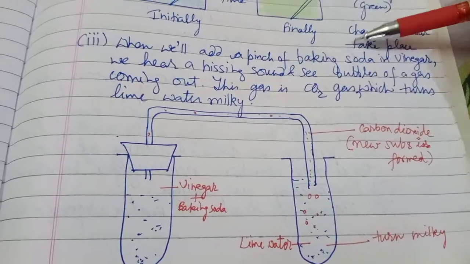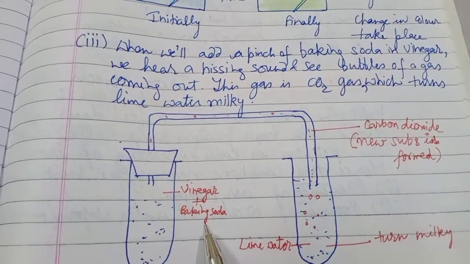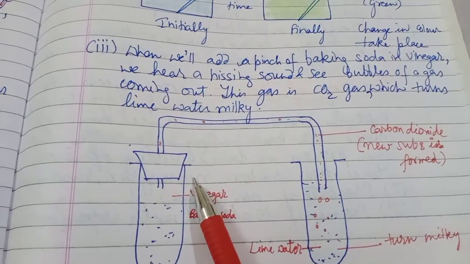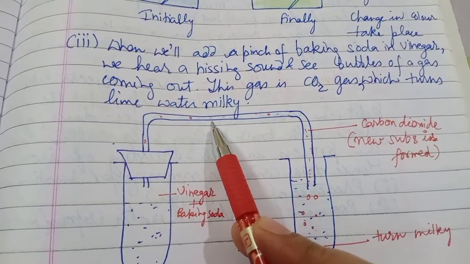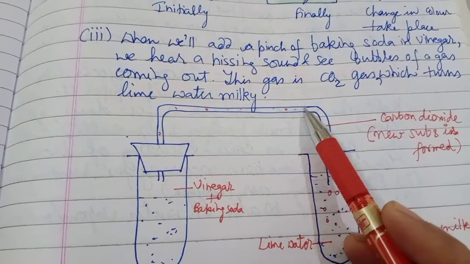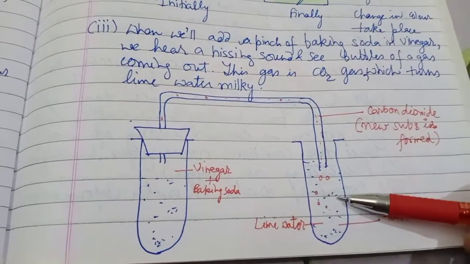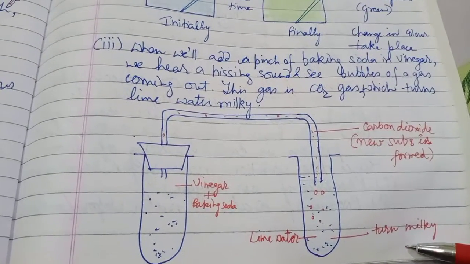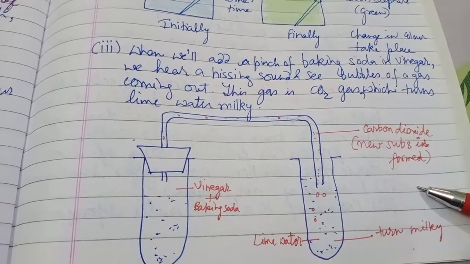Third example: when we add a pinch of baking soda in vinegar, we hear a hissing sound and see bubbles of a gas coming out. If we pass this gas into another test tube containing lime water, the color of the lime water will change to milky. Hence, this is a test to check the presence of carbon dioxide.